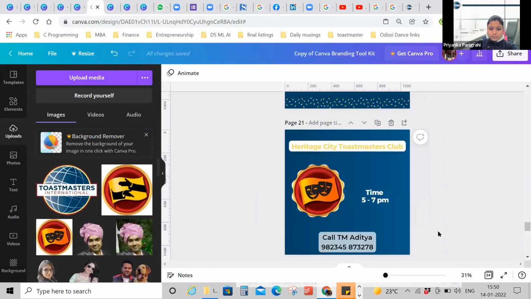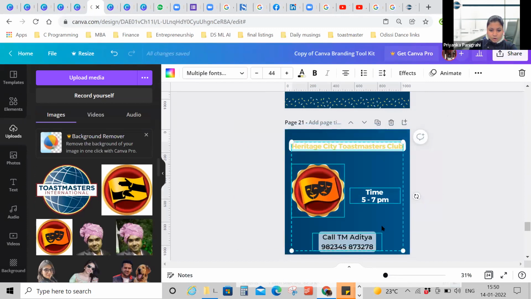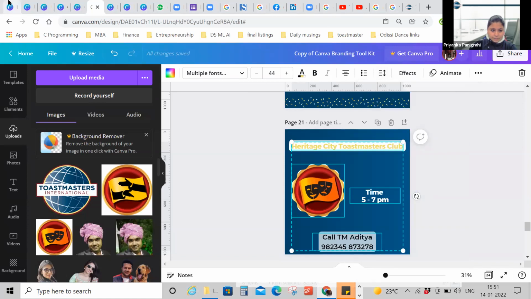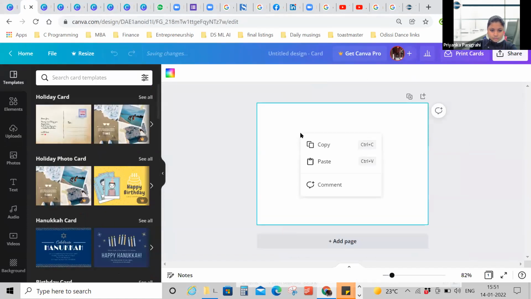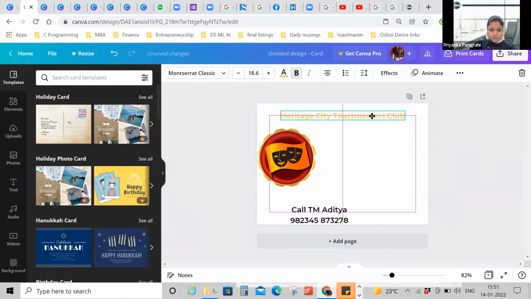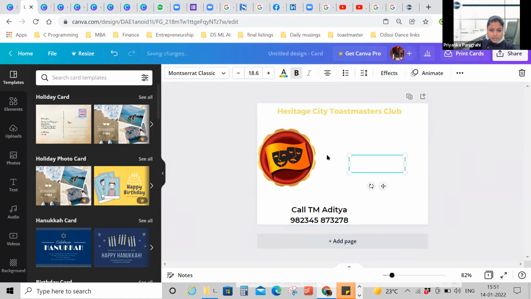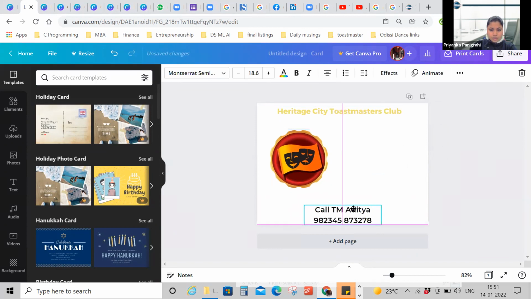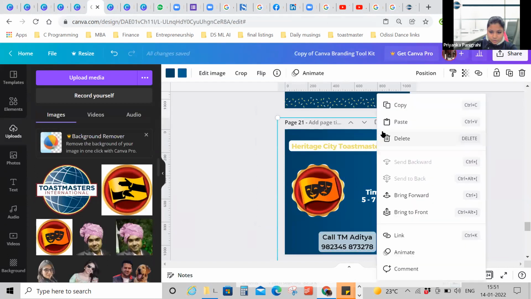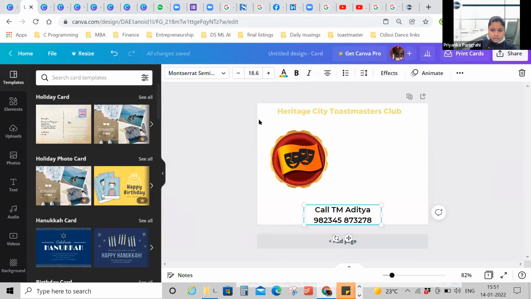You want to post on Facebook, so you select all of it. Copy, and then go to this blank one and click on paste. Now what you can do is shift all the elements so that they are well proportioned, and then send it for printing. I think the background was locked or something. It didn't get selected. So I'll just copy and paste.